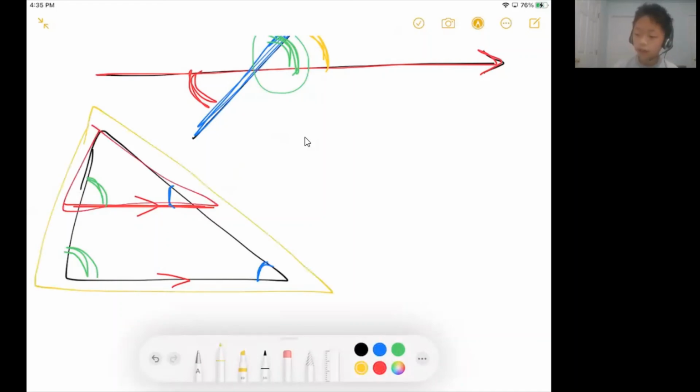So that's another reason why parallel lines are important. Whenever a problem gives you stuff about parallel lines, you always want to look out for similar triangles as well, because similar triangles give us even more information. So that's why parallel lines are very important.